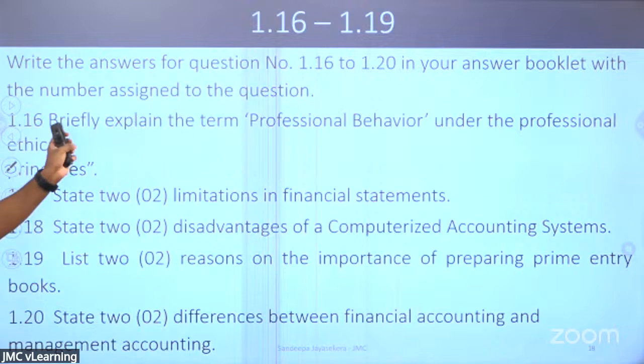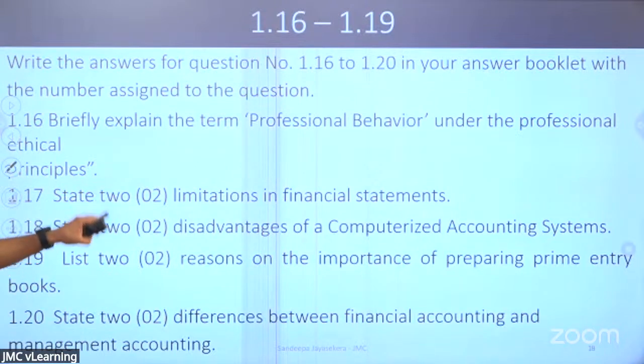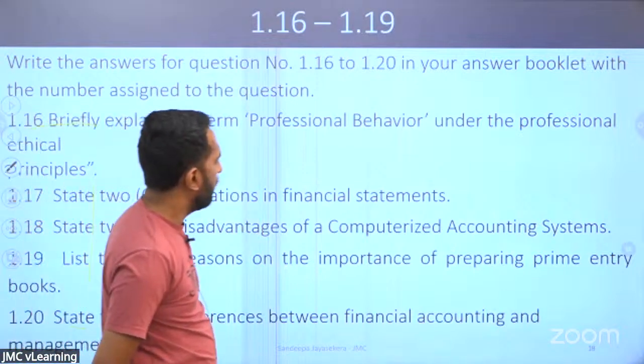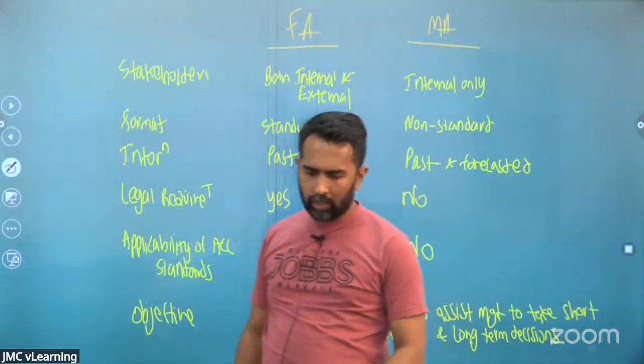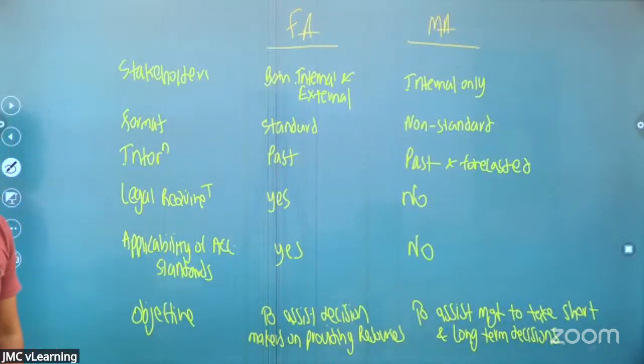One of the ethical factors will be tested. It can be professional behavior or professional competence. Professional behavior, competence, or integrity may be tested. Look at the definitions. Limitations and disadvantages: I can't say exactly that all three of these will be tested, but at least one will be tested. One of these three will be tested. I think this is the one most likely to be tested. Right? We never know. I'm not the one who's making the paper. Okay, if you have written this down, tell me okay. Let's go to part B, so that we can move on to part B.